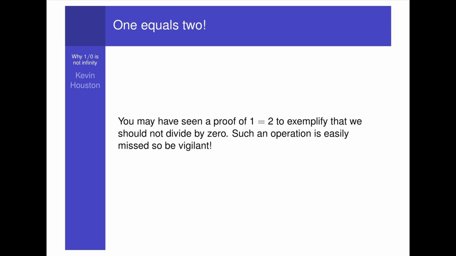What happens when we divide by 0? Well, you may have seen a proof of 1 equals 2 to exemplify that we should not divide by 0. Such an operation is easily missed, so be vigilant.